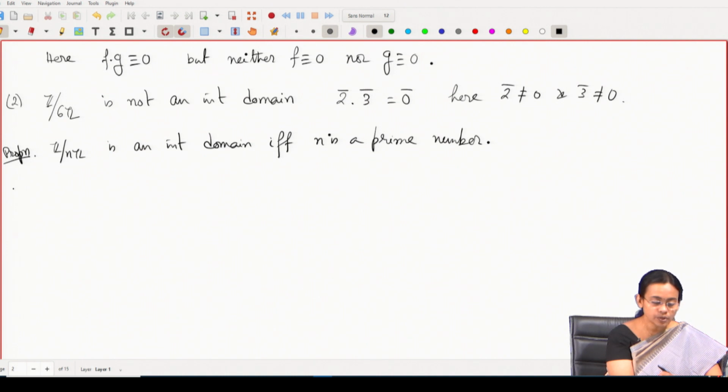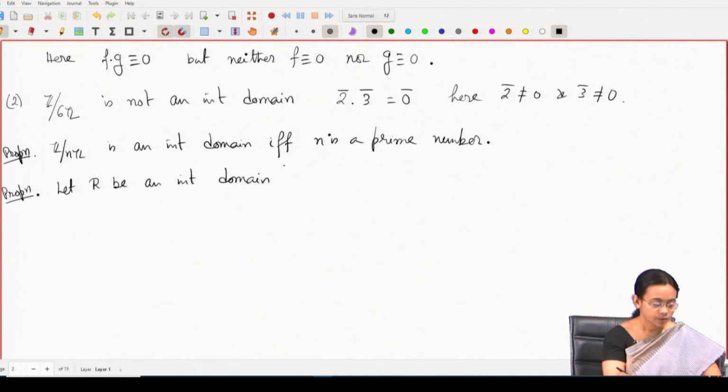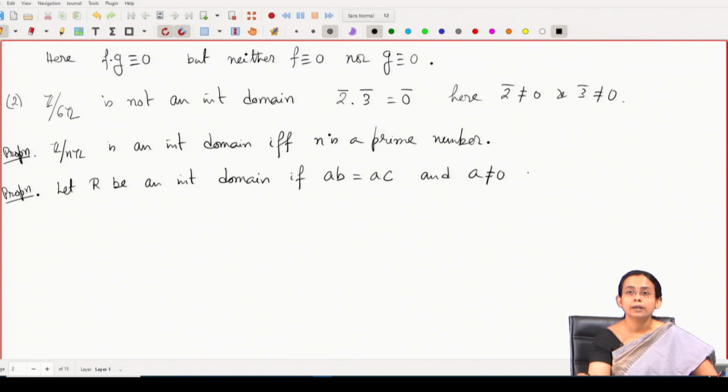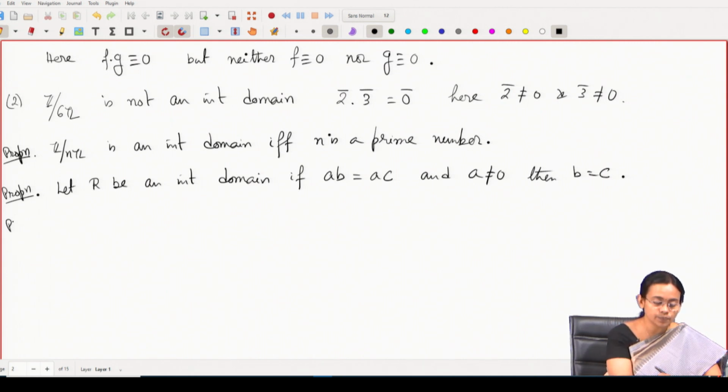Now, we will see there are some nice properties of integral domain, known as the cancellation property. So, what is that? Let R be an integral domain. Now, if the product of two elements a b is the same as a c and a is not equal to 0, then I can cancel a from both sides, and this will imply that b will be equal to c. This is only true when we are in an integral domain. So, let us see the proof of this.